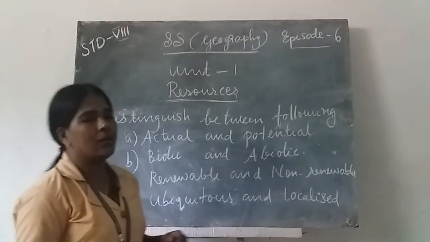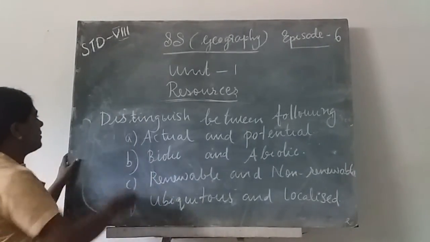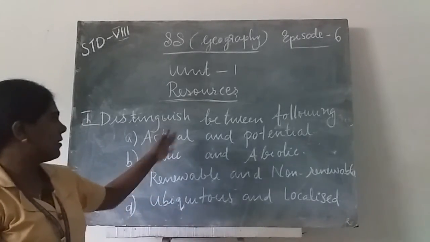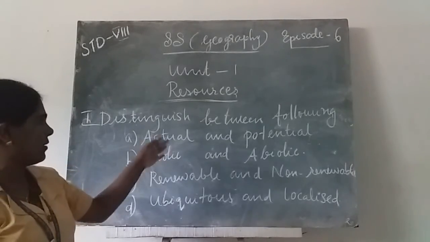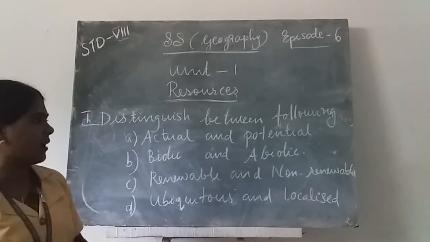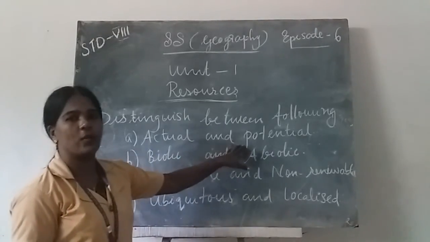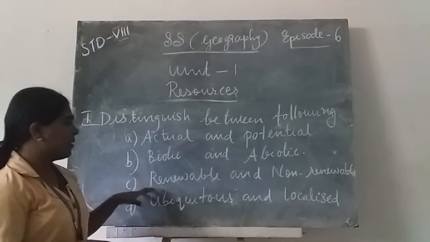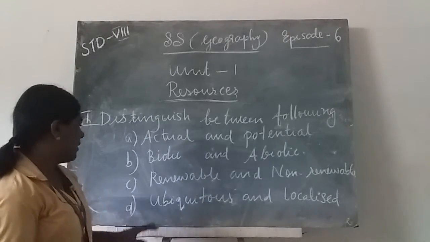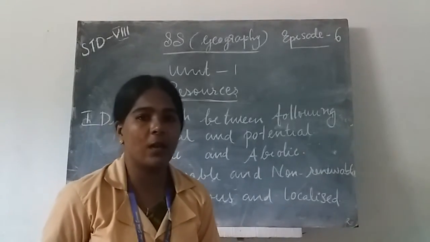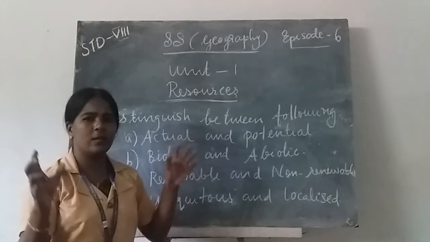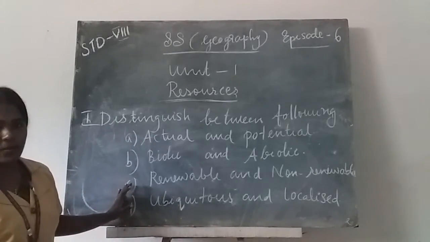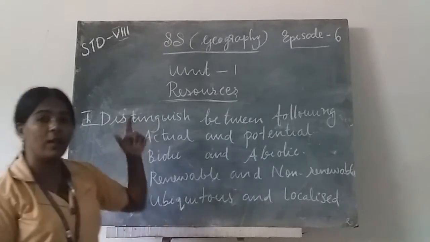Okay, here are some activities. First, distinguish between the following. Now you are able to distinguish the following natural resources. Classification of natural resources. Sometimes there is a chance to distinguish between actual and potential resources. Then distinguish between abiotic and biotic resources. Then distinguish between renewable and non-renewable resources. Then distinguish between ubiquitous and localized. One or two questions are a must, so they should study these distinctions properly. Okay, these are the classifications of natural resources.